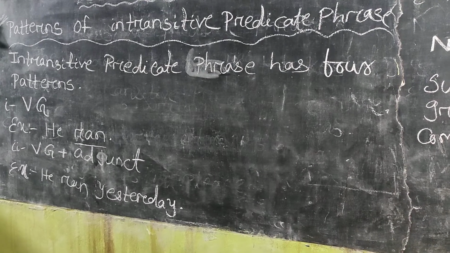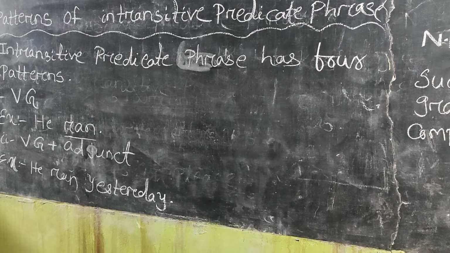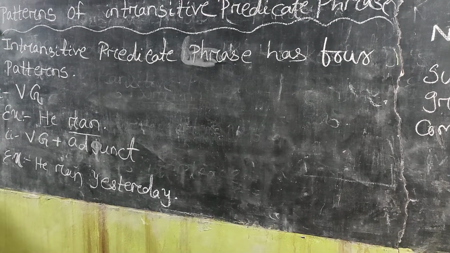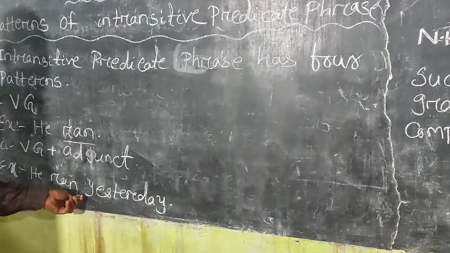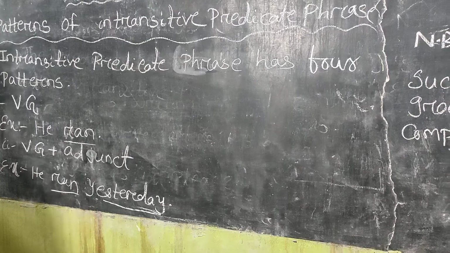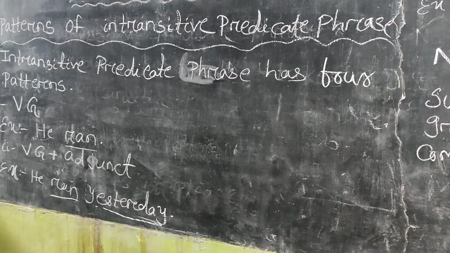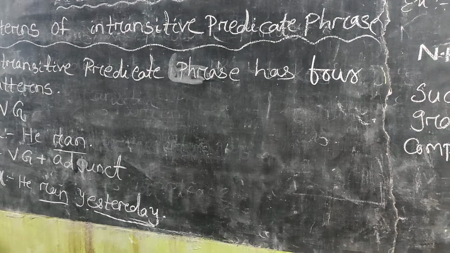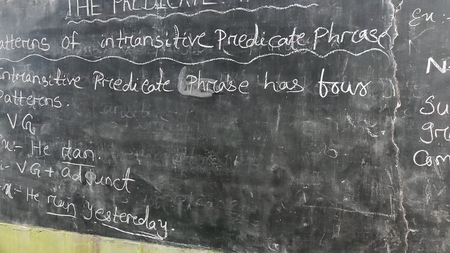And the second one is known as VG plus adjunct. Example: he ran yesterday. Ran is the VG and yesterday is the adjunct. So ran yesterday is the predicate phrase, and it takes the pattern VG plus adjunct.